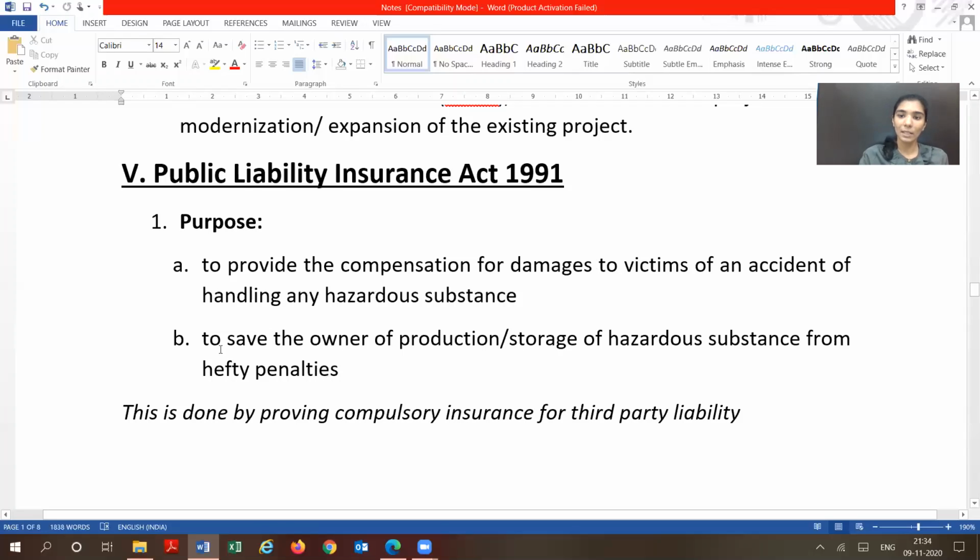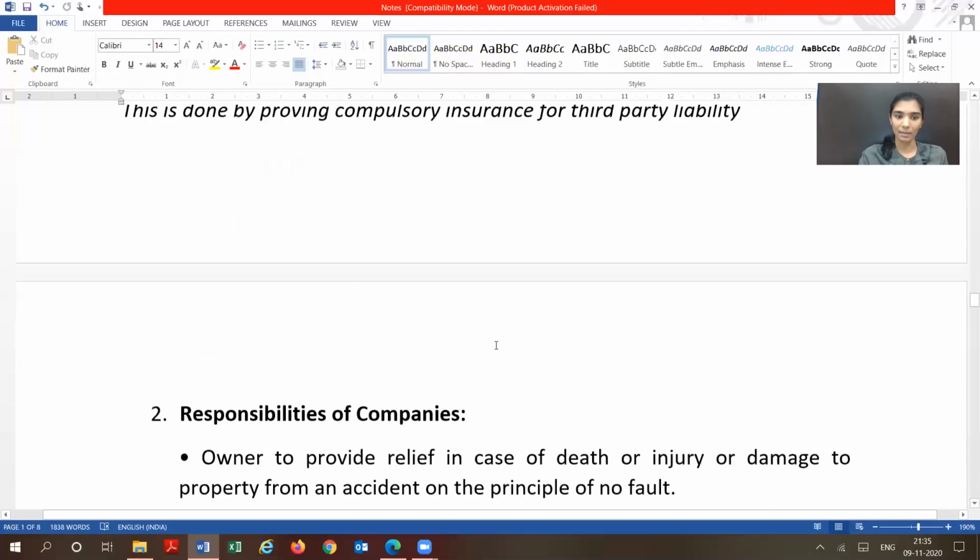And also this act saves the owner of production or storage of hazardous substance from hefty penalties. The person to whom that particular hazardous industry belongs, there are provisions to reduce their liability in this particular act. And how that is done, it makes provisions for compulsory insurance to be obtained by the owner of these kinds of entities which handle hazardous substances.